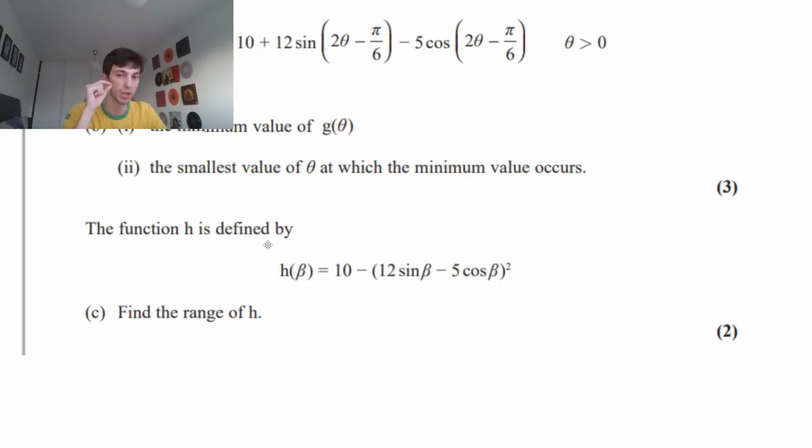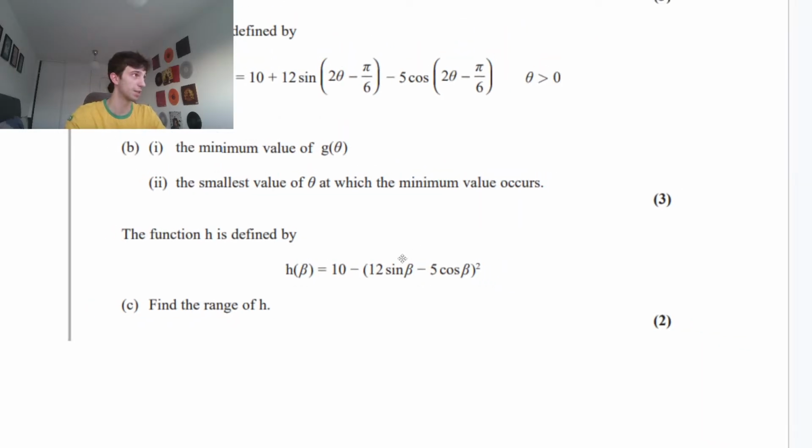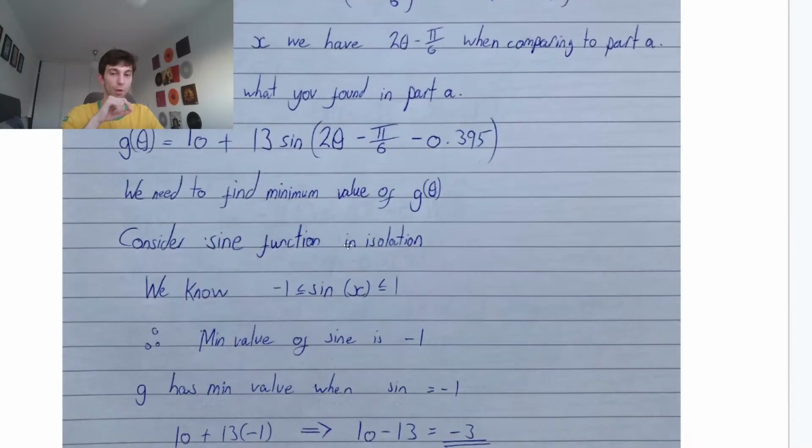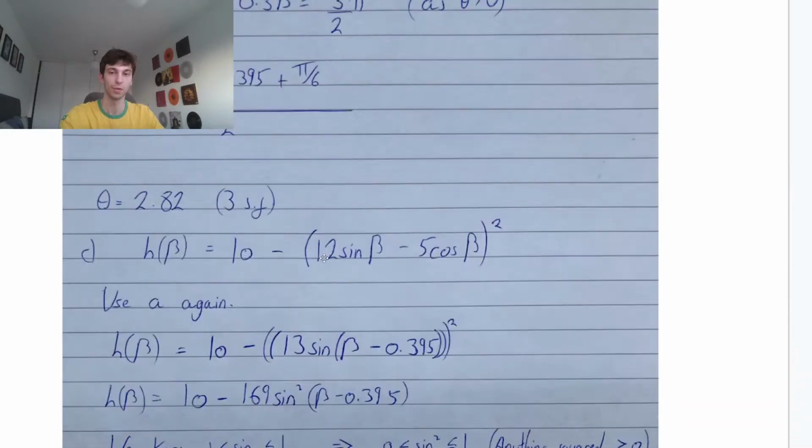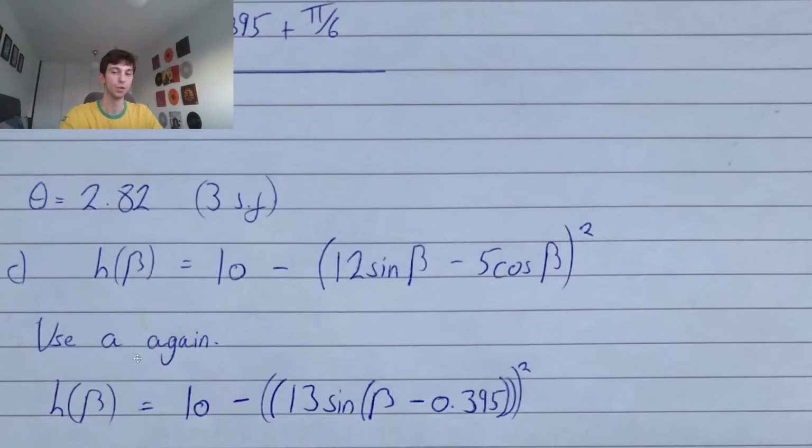We're told the function h is defined by h of beta equals 10 minus 12 sine beta minus 5 cos beta all squared. Okay, so once again, we're going to be using the answer to part A. You have to see that instantly. So we're going to be using that 13 sine of alpha, or in this case beta, sine of beta minus that 0.395. Okay, so let's make that substitution in immediately, and then we're going to square it. Let's go all the way back down. We made that sub in using our part A again.